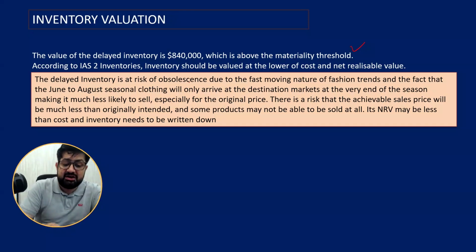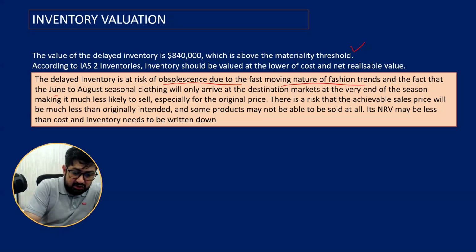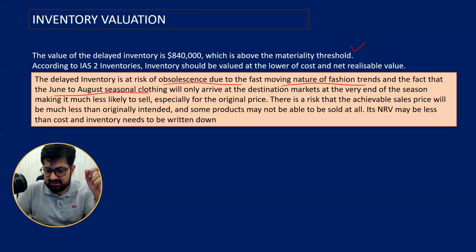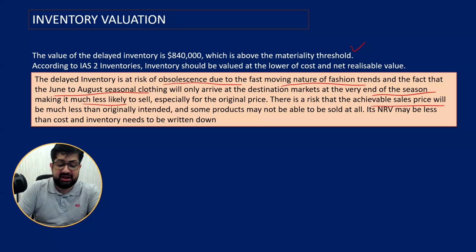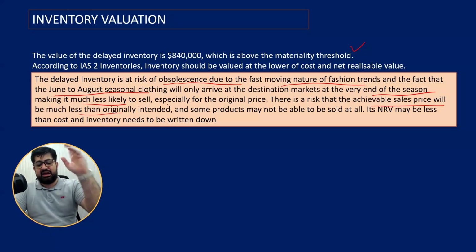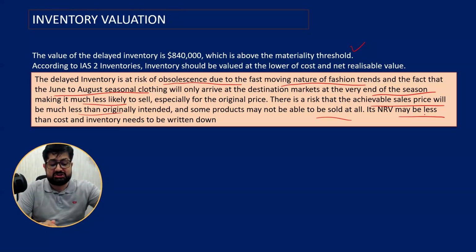marks. For the delayed inventory, there is the risk of obsolescence, the fast-moving nature of fashion trends, and it is related to season, and it is reaching the end of season, August, so it is less likely to sell. Therefore, the achievable selling price will be much less than originally intended. So the product may not be able to be sold at all. Some may be. So its NRV may be less than cost and inventory.